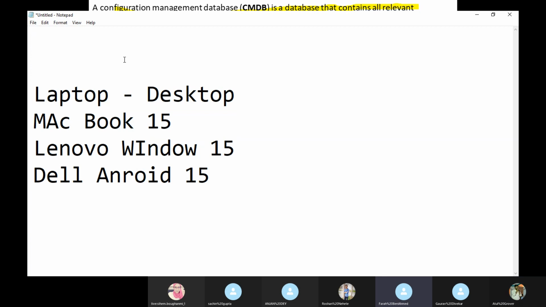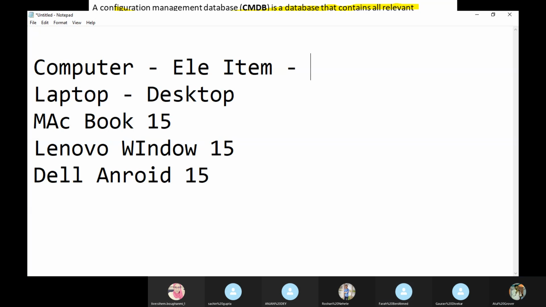To define laptop and desktop: computer. Yes. Sorry, what? Computer. Very strange. Sachin, what will you say? Electronic items. Okay.